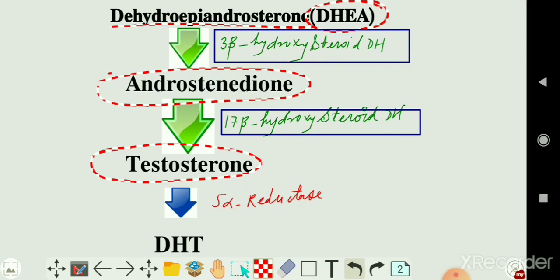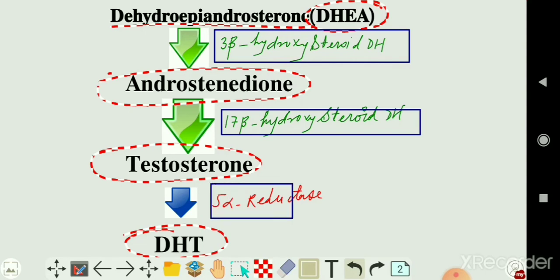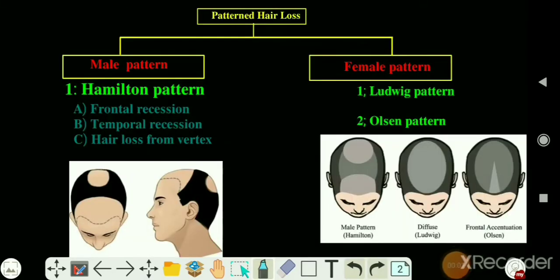Then this testosterone is converted into dihydrotestosterone by the help of an enzyme called 5-alpha reductase. This DHT, dihydrotestosterone, is a potent form of androgen, and this DHT is responsible for the hair loss. Now let's see clinical features of androgenetic alopecia. Due to DHT, dihydrotestosterone, patterned hair loss is seen.